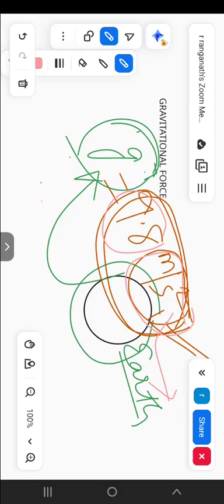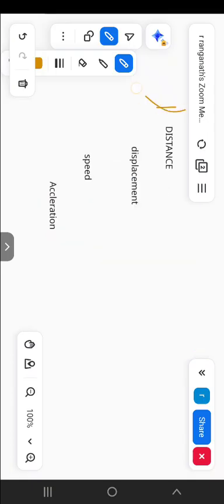See the four terminologies: distance, displacement, speed, acceleration. By knowing these concepts perfectly you can easily understand acceleration due to gravity.